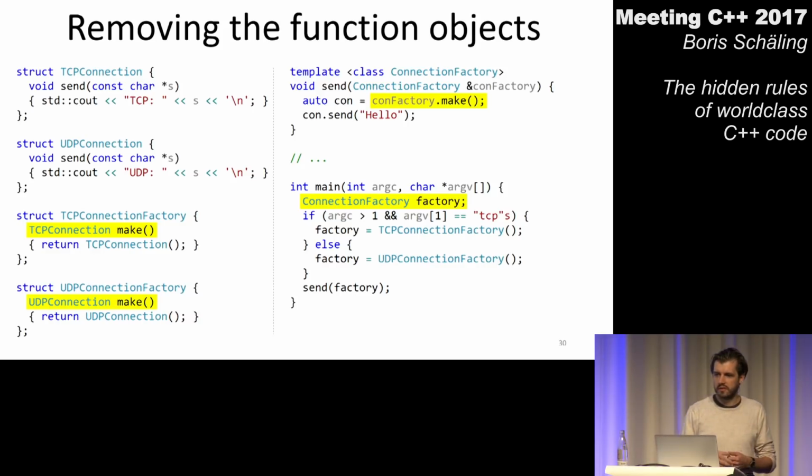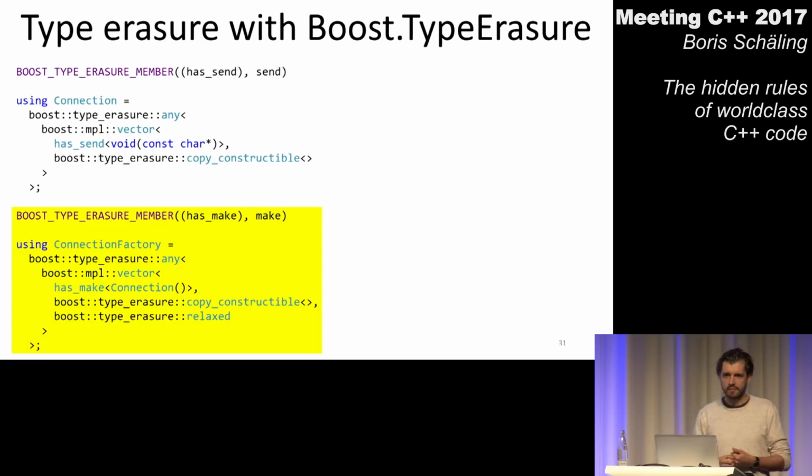One way to do this is, again, to introduce a class hierarchy. But we have just seen that there's another way to tell the compiler what something is. So now I'm using Boost type erasure again to tell the compiler what a connection factory looks like. This is the highlighted code you see here. It looks kind of similar to everything we see above, except that I need, of course, to specify different requirements.